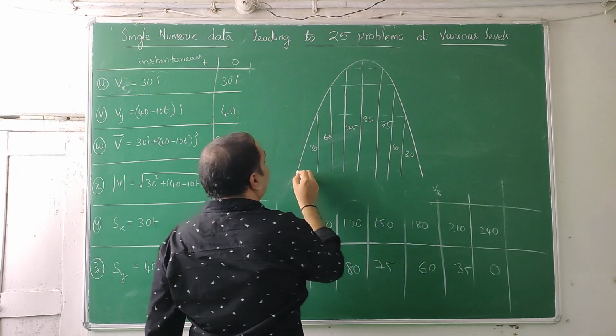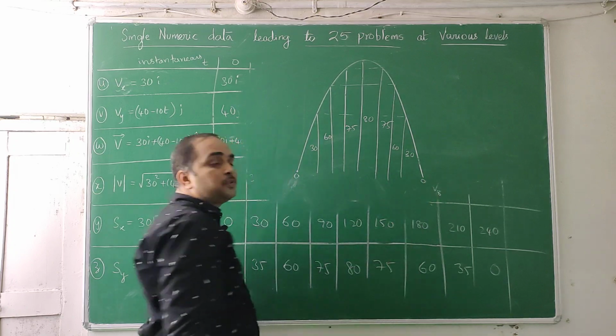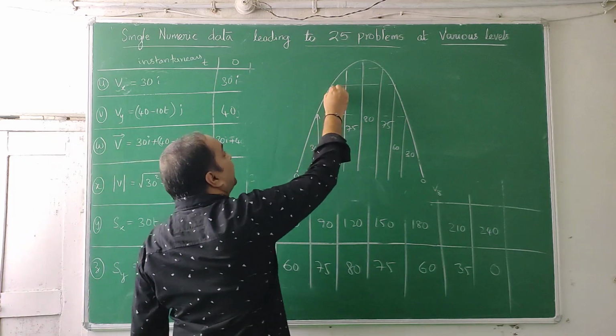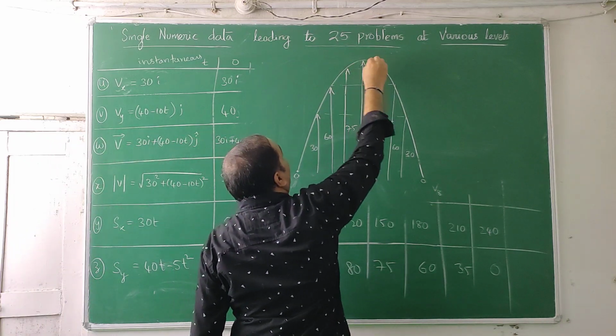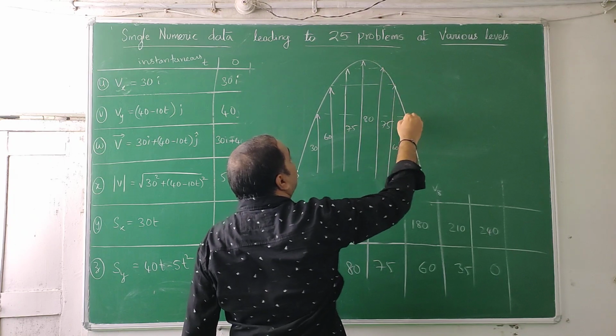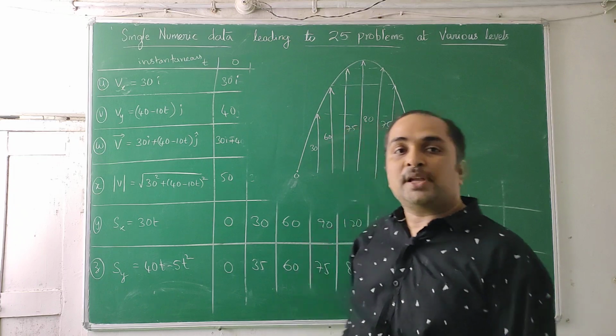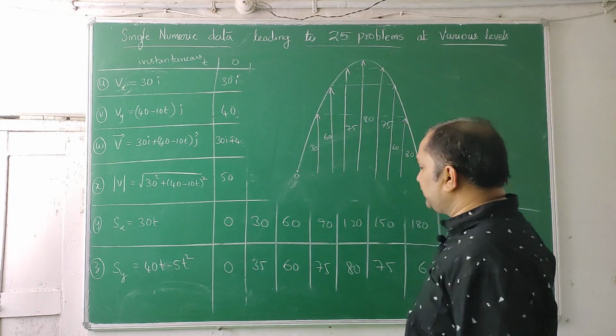Again you have a point where you get 0. Started from 0 height, came back to 0 height. So this is the way the heights change. This is height at 1 second, height at 2 seconds, height at 3 seconds, height at 4 seconds, height at 5 seconds, height at 6 seconds, height at 7 seconds. In that way it was going on, changing the heights, the vertical displacements.